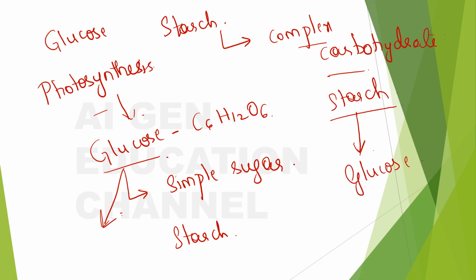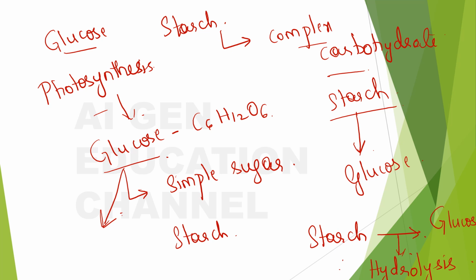Okay, so in the nights or when there is no sunlight available, the plant converts the starch that it has stored in the various parts into glucose. So what happens here is that the complex carbohydrate is again being converted into a simple sugar. And what is this process called? This process of starch being converted into glucose is called hydrolysis. Okay, so this is about glucose and starch.